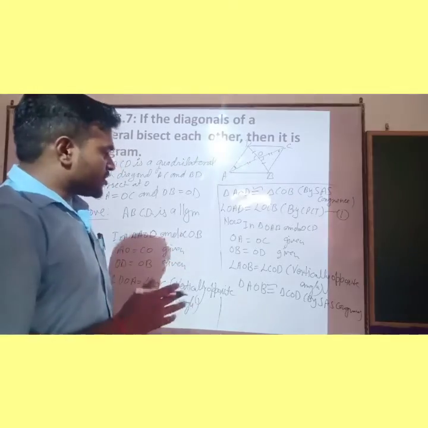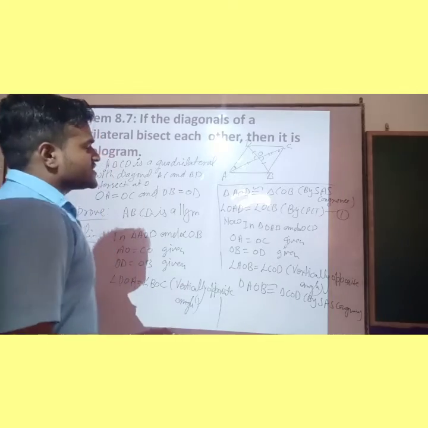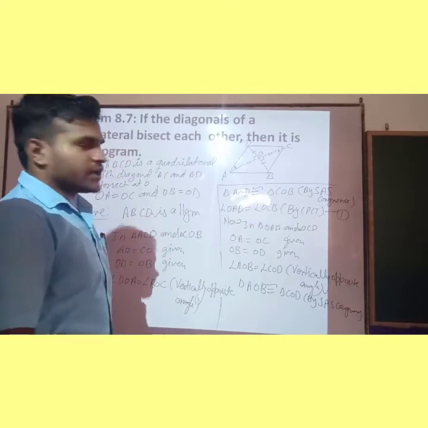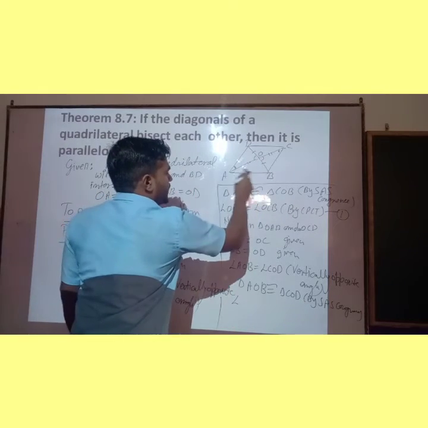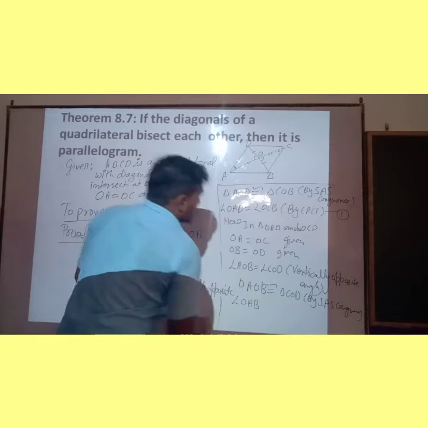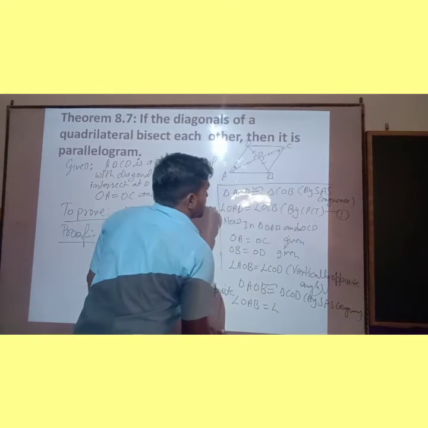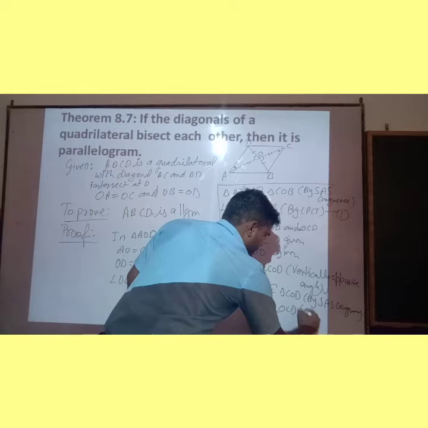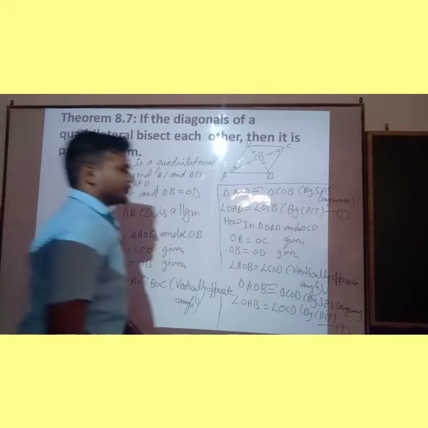If these two triangles are congruent, it means corresponding parts of these two triangles are equal, means angle OAB is equal to angle OCD by CPCT. That is equation number 2.